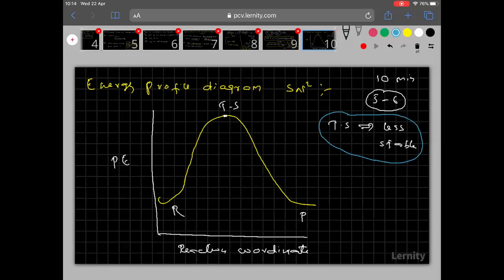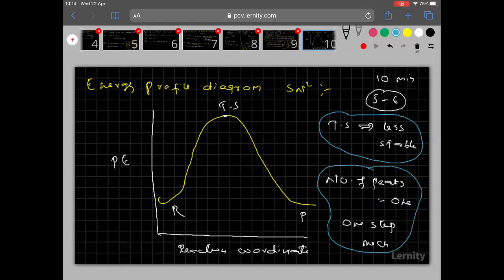Followed everyone? Now, one more important thing I want to discuss. You see in this graph, how many peaks are there? Only one peak is there. That is the reason why SN2 is a one-step mechanism. So remember, number of peaks is equal to number of steps in the mechanism. In organic chemistry, this rule is valid everywhere. Since only one peak is there, only one step is observed in the mechanism.